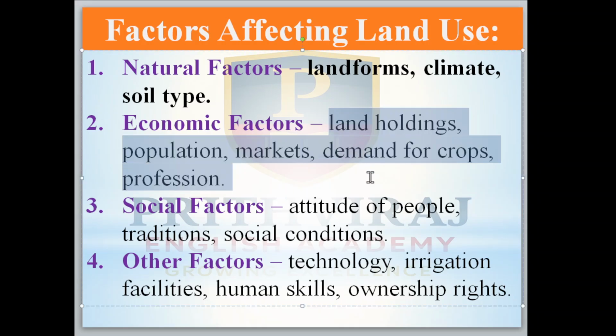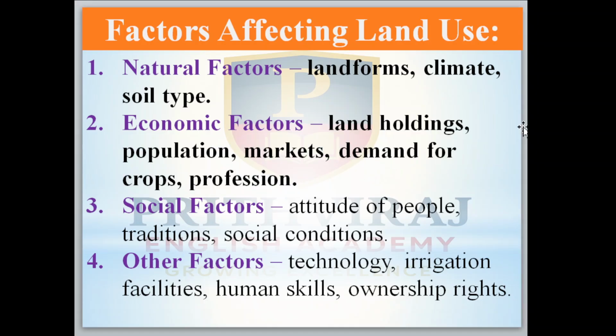Then next come to the economic factors. Land holdings, meaning farming and land holdings. Population we are going to consider: if the population is huge, then we use land for urbanization, agriculture, marketing, demand for crops, and profession.